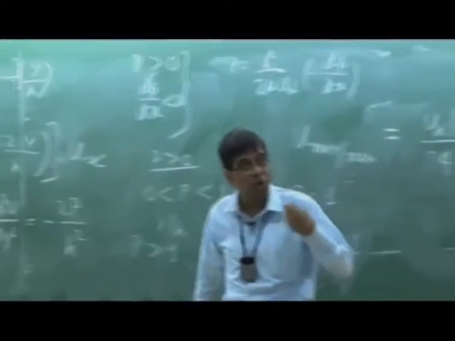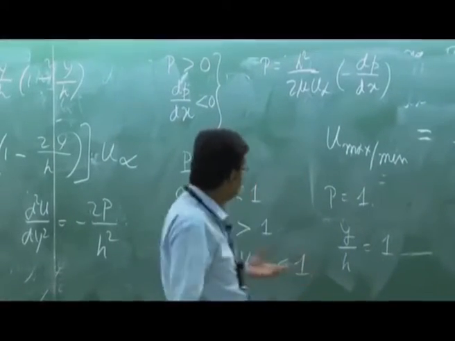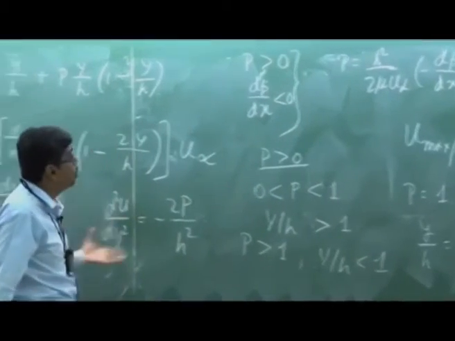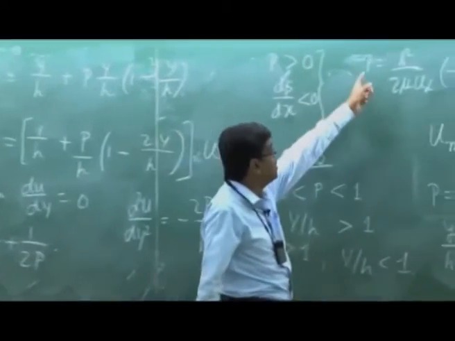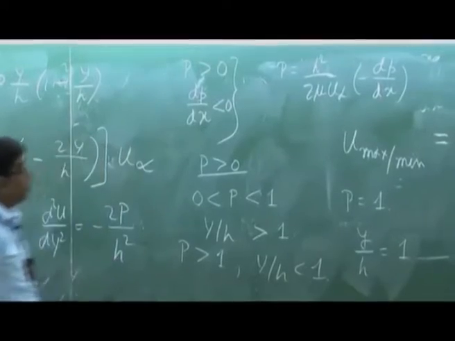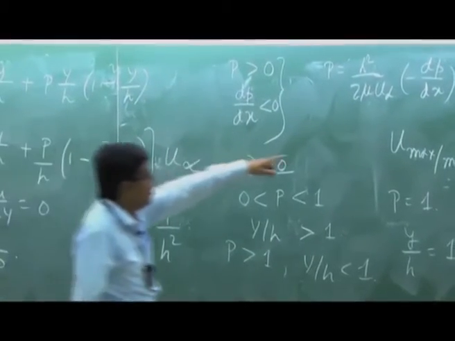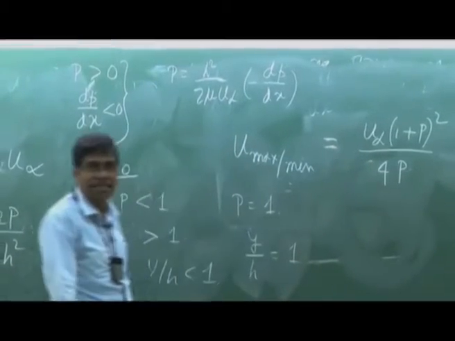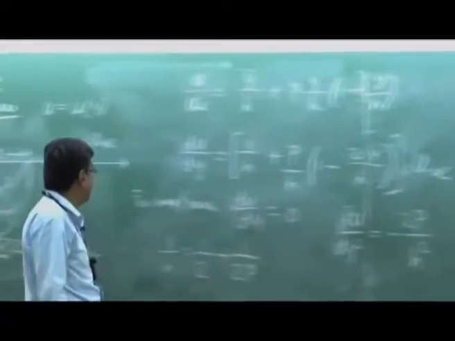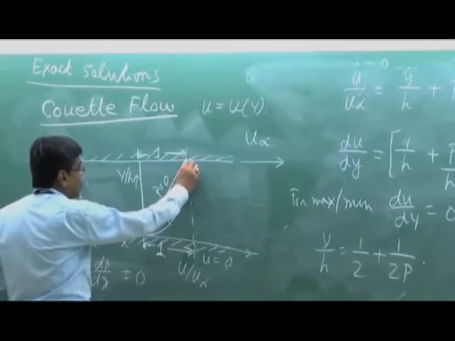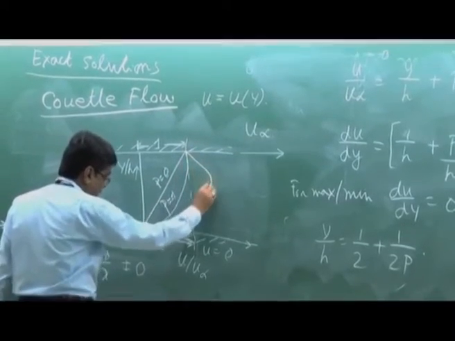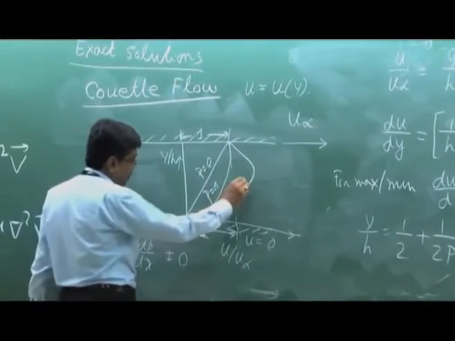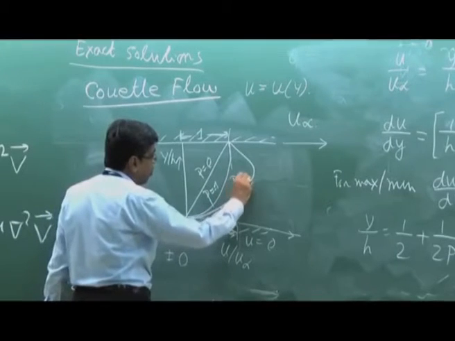But when it is more than 1, that means the favorable pressure gradient is stronger, which makes P more than 1, we get from this equation u max greater than u infinity. Here it is 1, but somewhere here, let us consider this is P equal to 1.